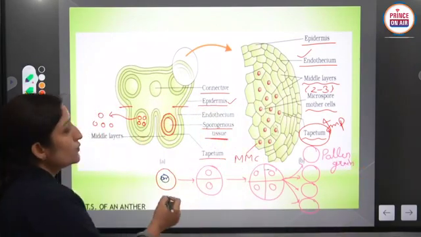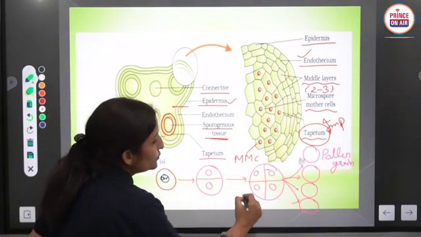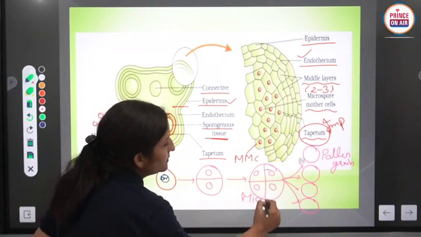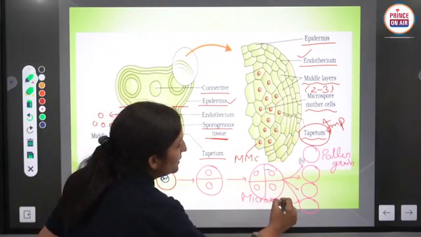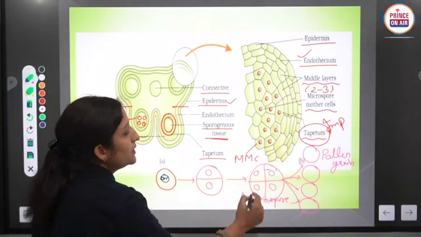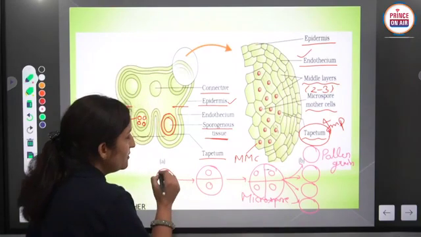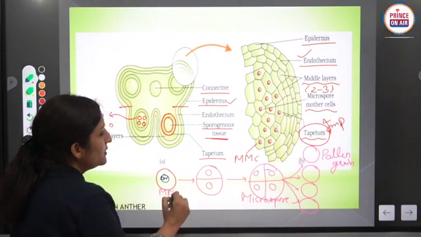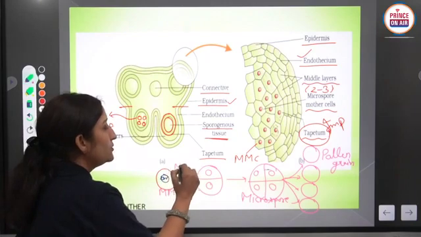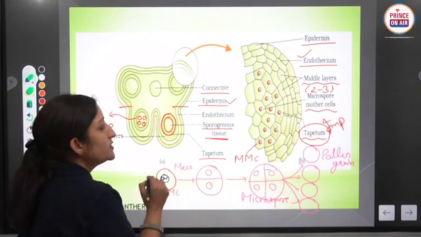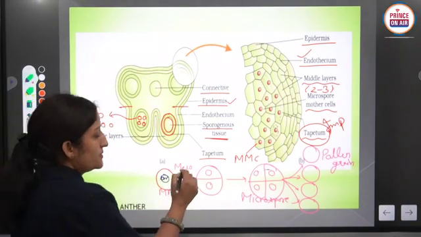So the process of formation of a microspore tetrad, or 4 microspores from one microspore mother cell through meiosis cell division, is known as microsporogenesis.